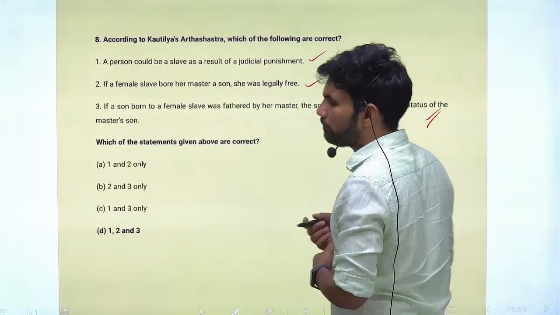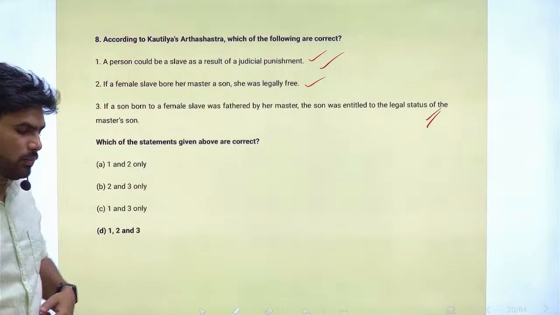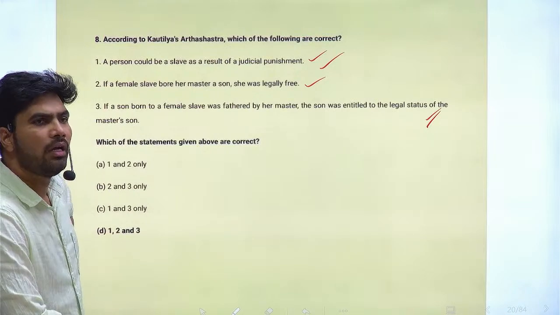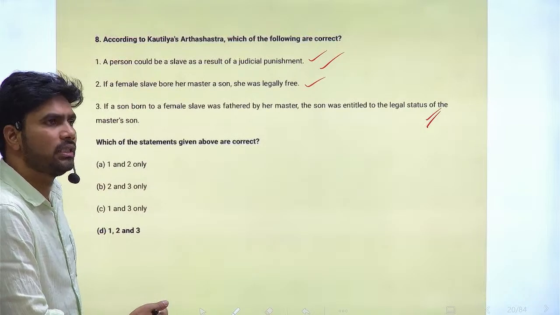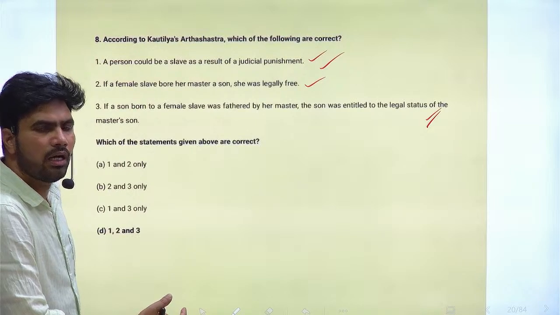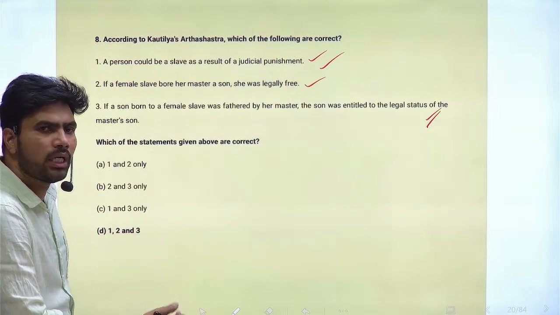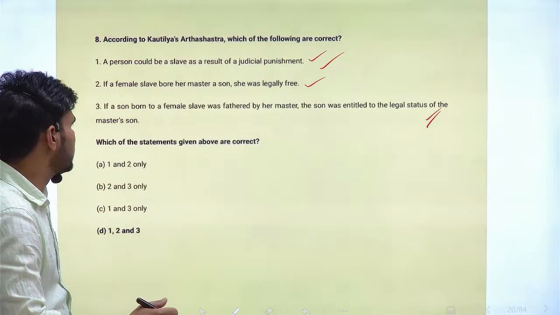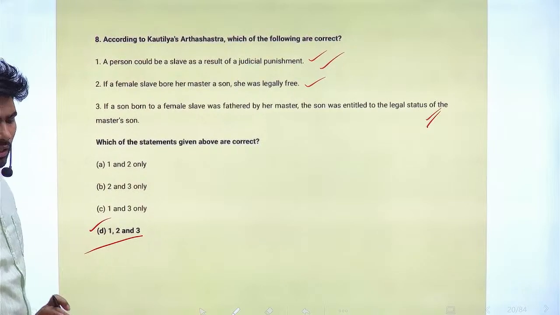So if the woman is a slave, there is no problem. She can be set free if she bears a child or a son, and the son born so is also considered a legal son of that person. All the rights will come to him, including inheritance, property, etc. So correct option is option D. Statements 1, 2, and 3 are correct.